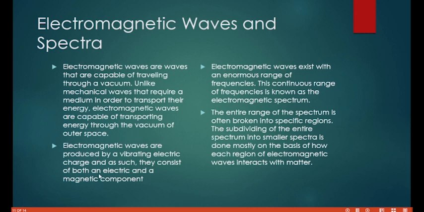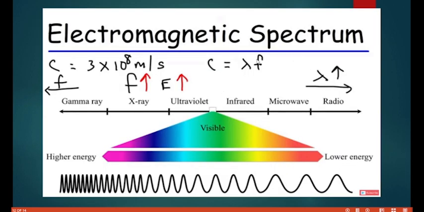So electromagnetic waves are produced by vibrating electric charge, and as such they consist of both an electric and a magnetic component. Electromagnetic waves exist with an enormous range of frequencies. The entire range of the spectrum is often broken into specific regions. So let's go and see the electromagnetic spectrum. Don't forget that your c, which is the speed of light, is 3 times 10 raised to power 8 meters per second, and this is the electromagnetic wave spectrum.